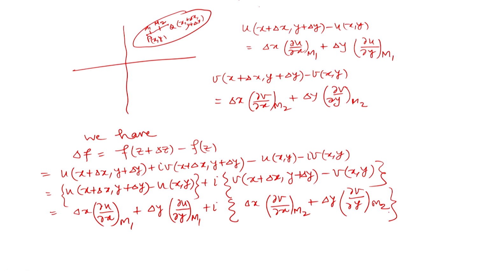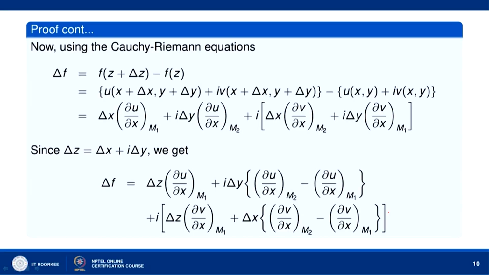So what we do now, let us look at this. Here we have written delta x, delta u by delta x at m1. We are actually using the Cauchy-Riemann equations here. In this term we are making use of u_x equal to v_y and u_y equal to minus v_x. All the derivatives with respect to y are being changed to partial derivatives with respect to x. So let us do that.